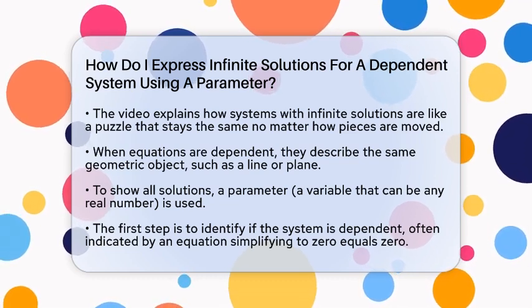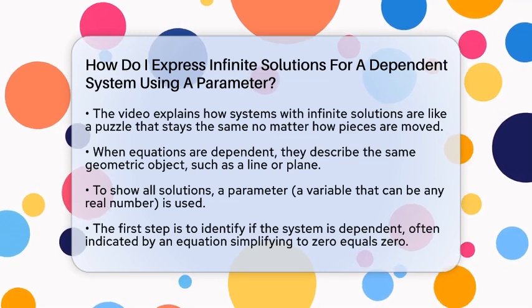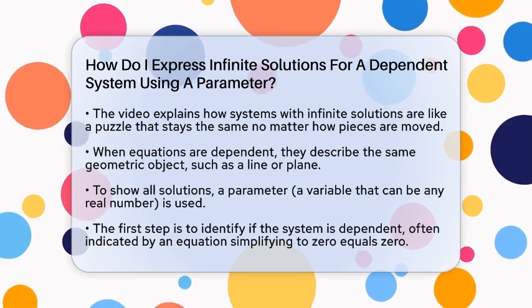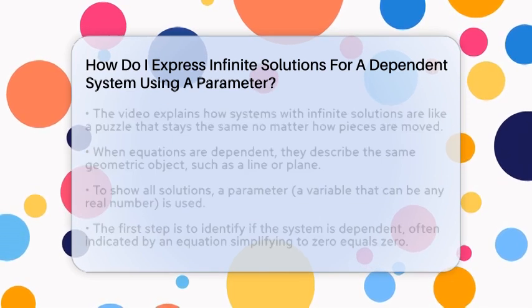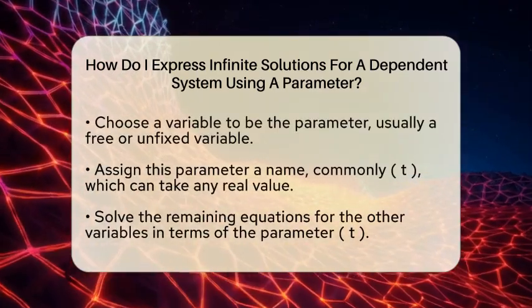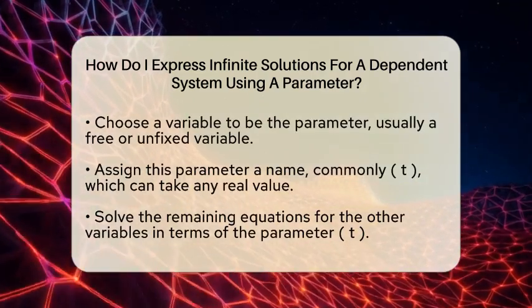First, you need to identify if your system is dependent. When you simplify the equations, you might find one equation reduces to something like 0 equals 0. That's a sign the equations are dependent and the system has infinite solutions.